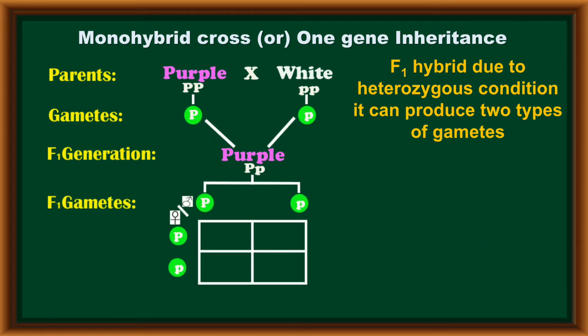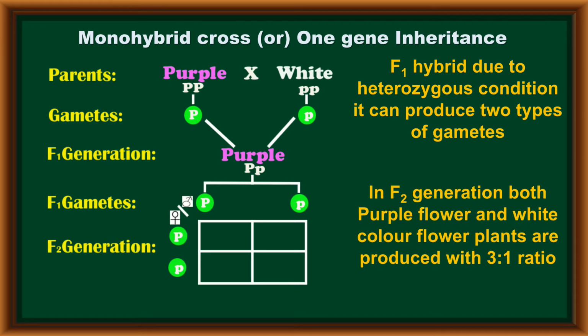Again, by conducting self-pollination between two F1 hybrids, he produced the F2 generation. At this time, the F1 individual can produce two types of gametes because of the heterozygous condition.